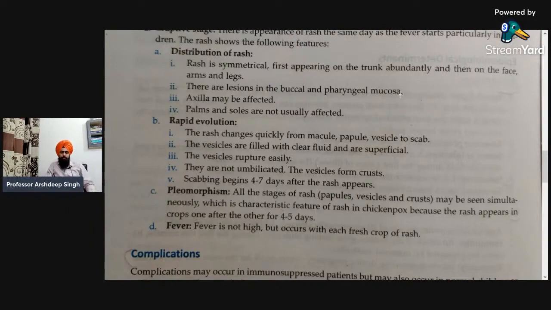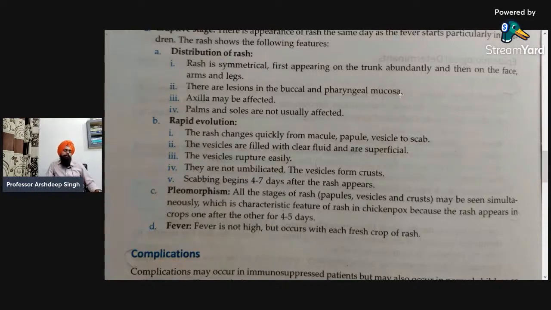All the stages of the rash, that includes the papules, vesicles, and crust, may be seen simultaneously, which is a classic feature of the rash in chickenpox, because the rash appears in crops one after the other for 4 to 5 days. So there is appearance of the rashes, and there is change in the form of the rashes. Firstly, the rash changes to the macule, then to papule, then to the vesicle, and then to the scab. Vesicle is the stage in which there is water formation in that type of papule.